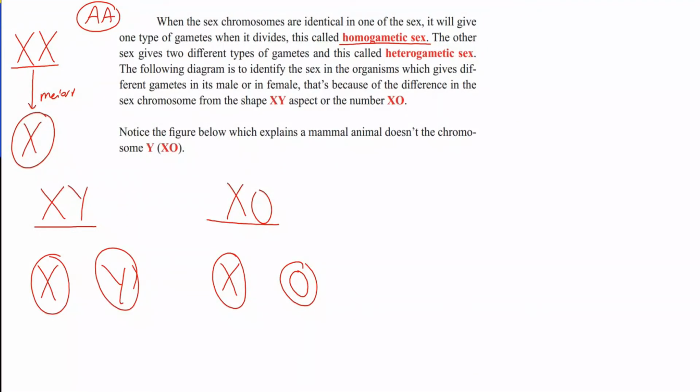We are going to study some examples to identify the sex in organisms which give different gametes in male or in female. That is because of the difference in the sex chromosomes, of the shape XY or XO, which are hybrid. Notice the figure below, which explains a mammal animal, like a mule, whose picture is located in the book. The male has no Y chromosome, but has what? One X and one missing chromosome.